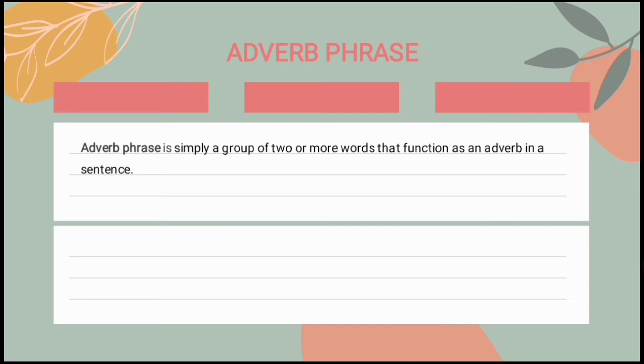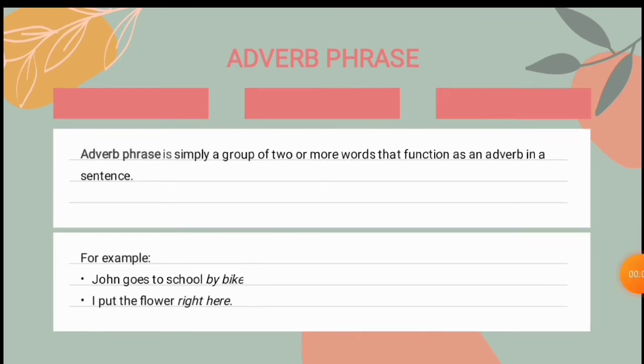Kemudian, penjelasan lanjut tentang adverb phrase. Adverb phrase menjawab pertanyaan mengenai when, where, and how. And the example of adverb phrase is the first, John goes to school by bike. By bike di sini merupakan adverb phrase di mana menjawab pertanyaan how.